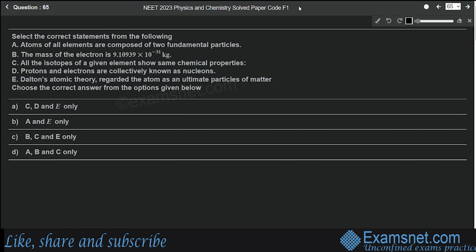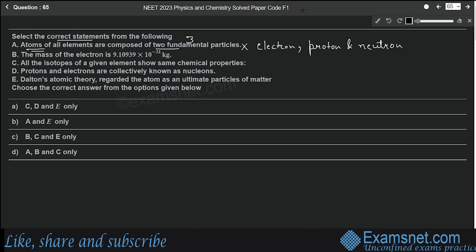Question number 65 is from the chapter Structure of an Atom, and the question is select the correct statements from the following. So the first statement says that atoms of all the elements are composed of two fundamental particles, which is not true because the atoms of elements are composed of three fundamental particles, not two. And these fundamental particles are electron, proton and neutron, right?